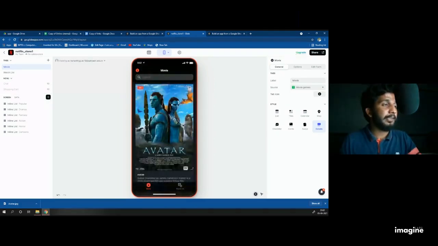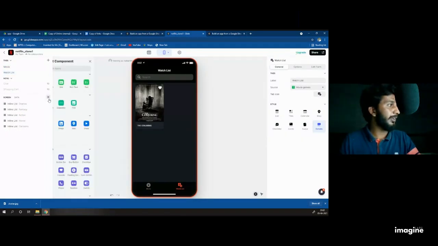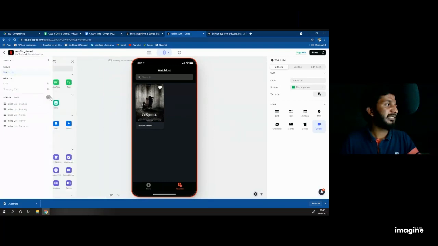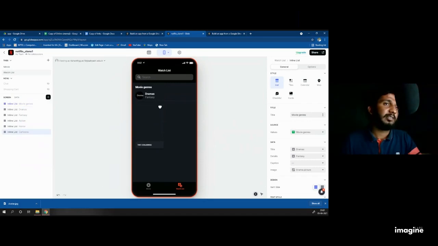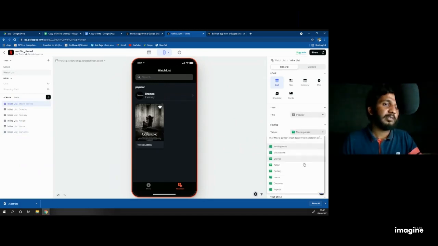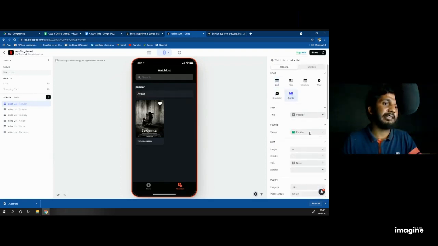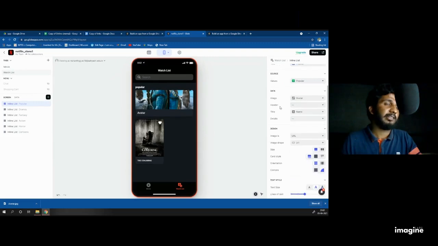One thing, I added the favorite here, but in the watch list, when you click on this, I can see it in the favorite list. So in the same way here also, just add another list with a name called popular, and the same as title. I select as in details, image as an avatar, then header.